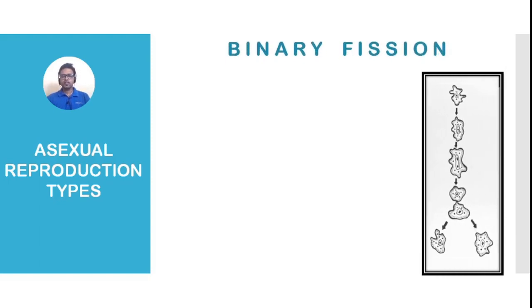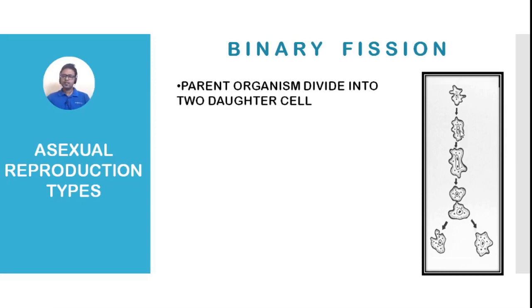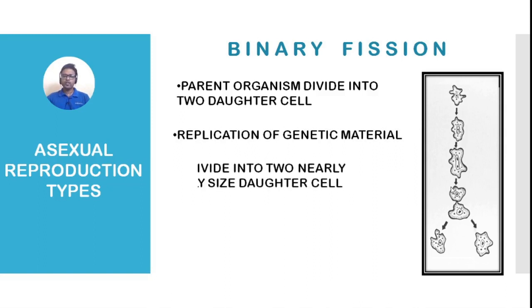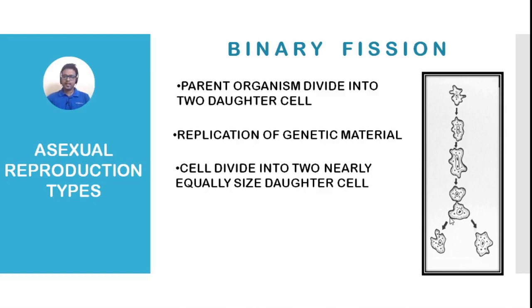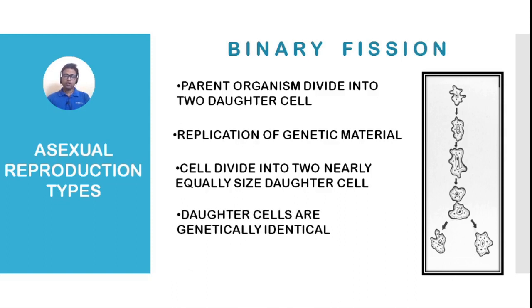Binary fission is seen in unicellular or single-celled organisms. You see here the parent cell divides into two new daughter cells, and this is the genetic material, this is the nucleus. So at first it replicates its genetic material, and after replication, it divides into nearly equally sized daughter cells, and these two new daughter cells are identical to each other, and they are also identical to their parents, and it is seen in many unicellular organisms like amoeba and paramecium.